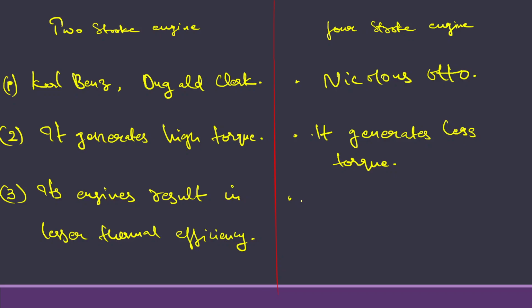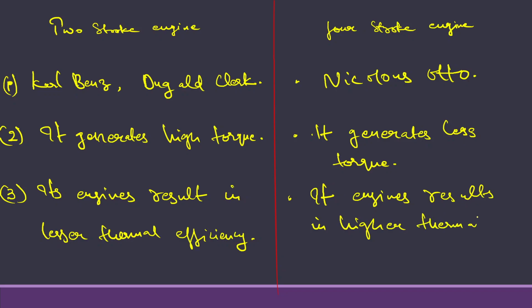The four-stroke engine has higher thermal efficiency; these engines result in higher thermal efficiency. In the two-stroke engine it has lesser thermal efficiency, and in the four-stroke engine it has higher thermal efficiency.